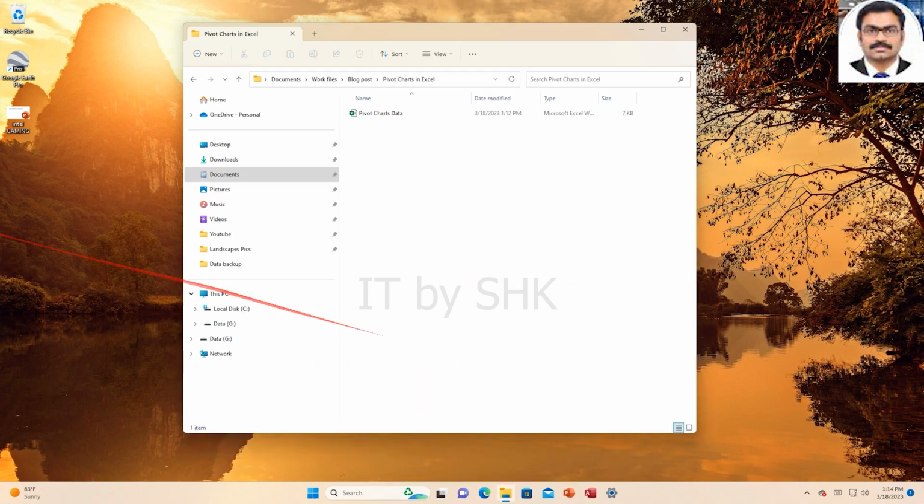So as we have already seen when we are navigating through our folder structure in File Explorer, sometimes we have to dig through quite a few different folders in order to find the particular file that we are looking for. For example, you can see here, the documents, work files, blog posts, pivot charts in Excel folder.